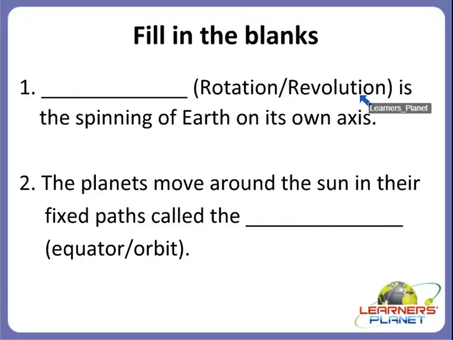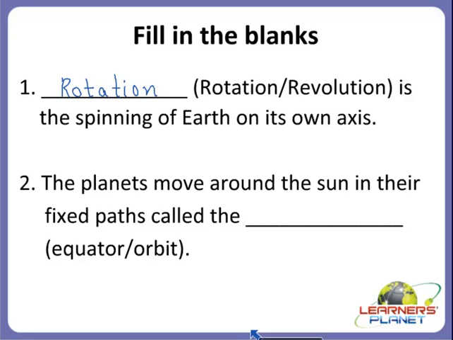Alright children, I'll give you a hint that this movement of Earth causes day and night. Now, what is it called? Yes, very good children. It is the rotation. Rotation is the spinning of Earth on its own axis.